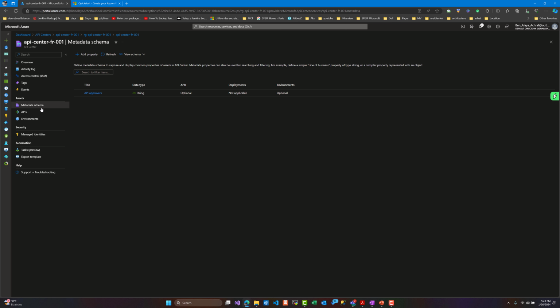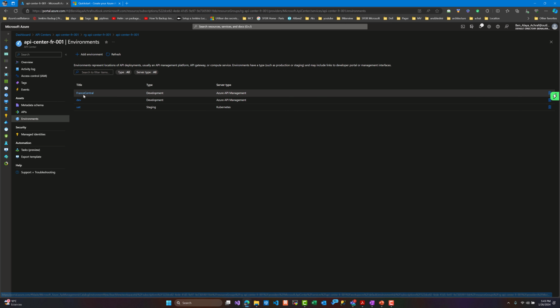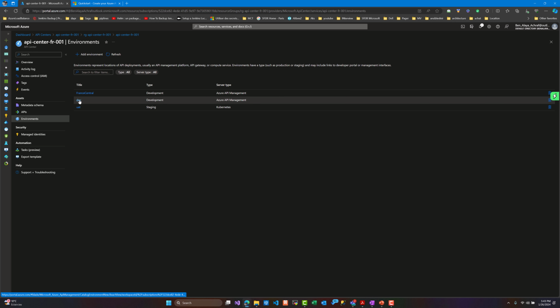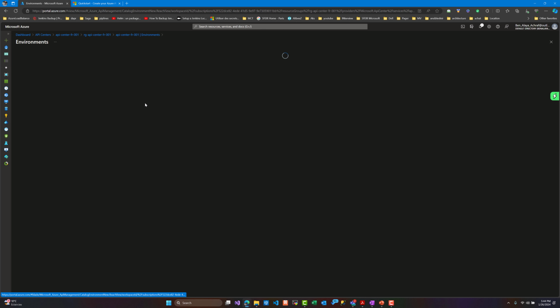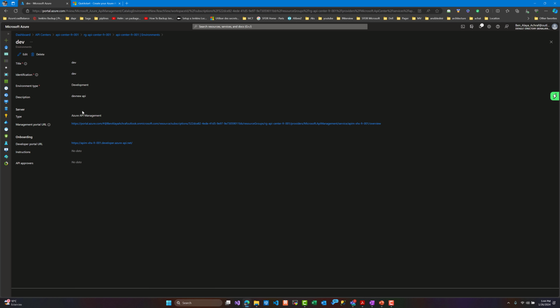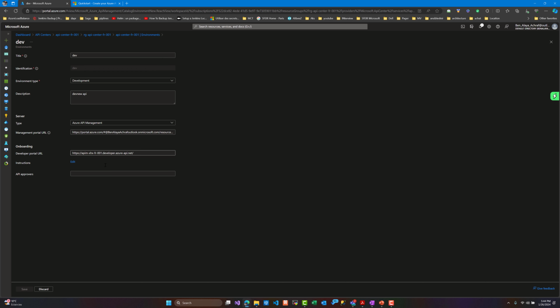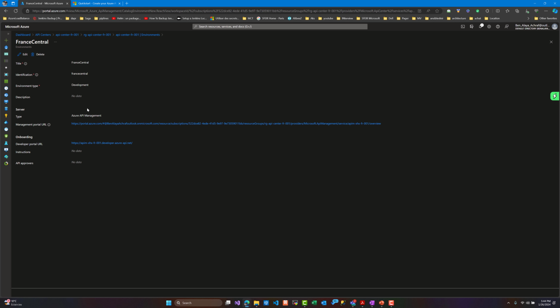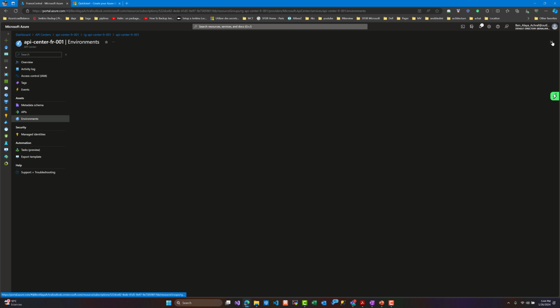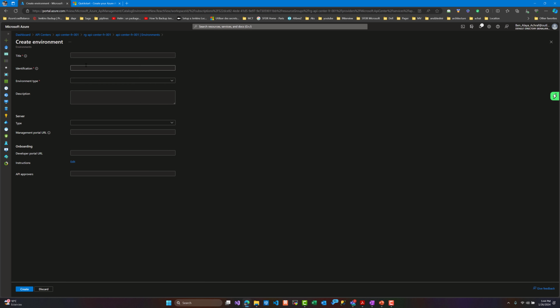I have defined three environments here: a region which is France Central, a dev environment, and a UAT environment, and you can choose the type and the server type. As you can see here, we have the information about the environment, the management portal, the developer portal. We can set the instruction, edit it, update it, and we can even create a new environment where, for example, we are going to define an environment for a new API or an API that will be updated. And here we can choose the type of environment.